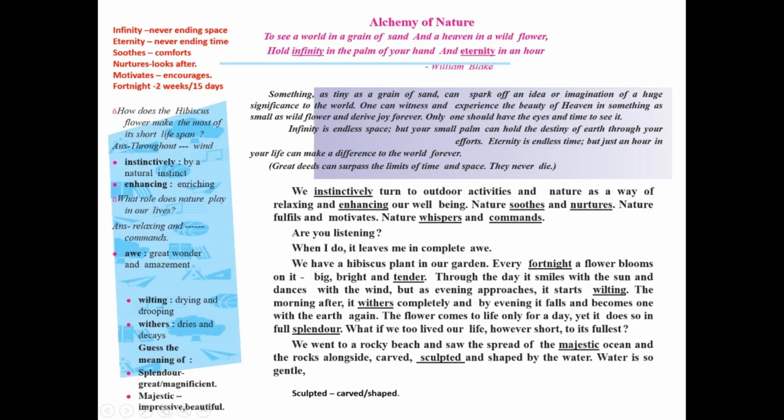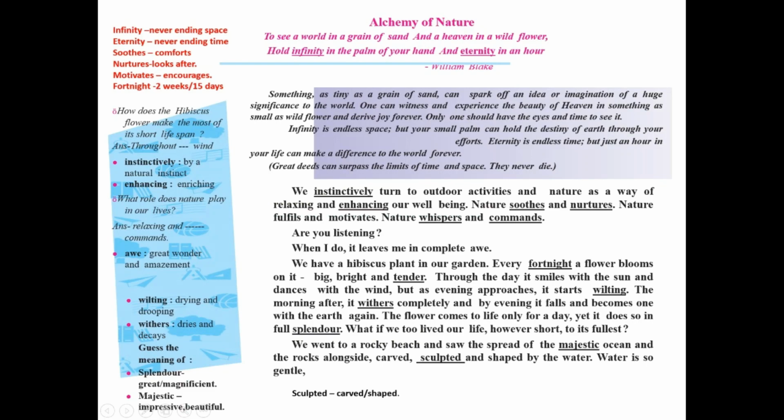Written by William Blake. Here, the poet William Blake is asking us to be optimistic. He is asking us to have a positive frame of mind. He says that if you are optimistic, if you are having a positive frame of mind, you can see the entire world in a very tiny grain of sand.